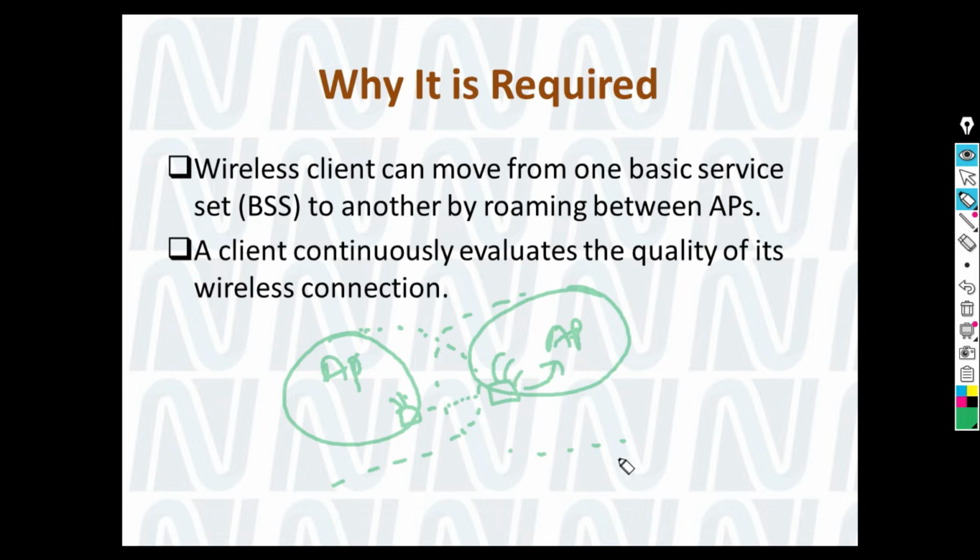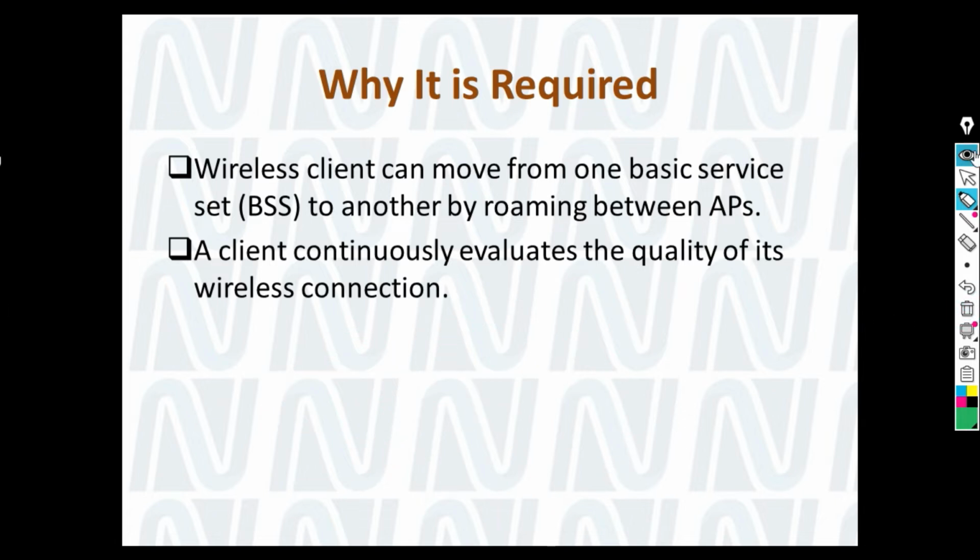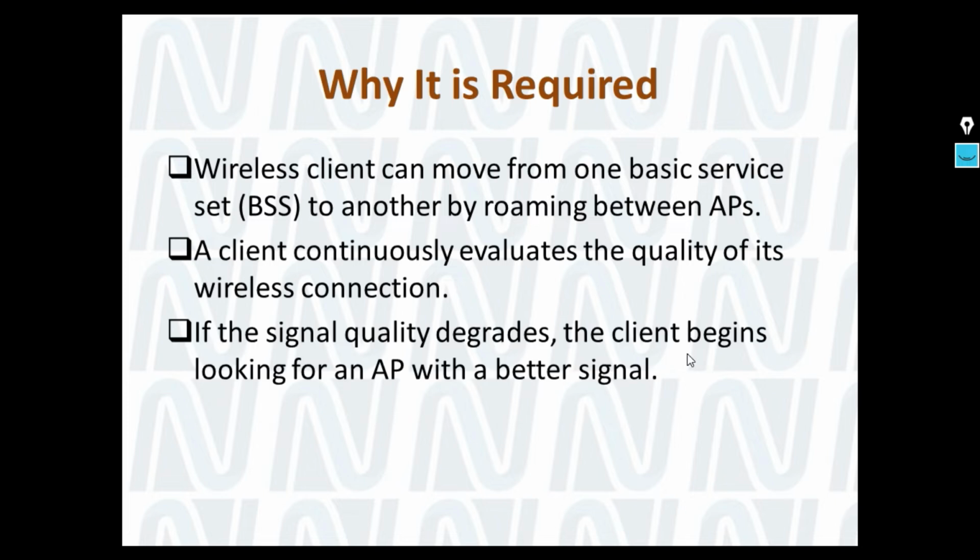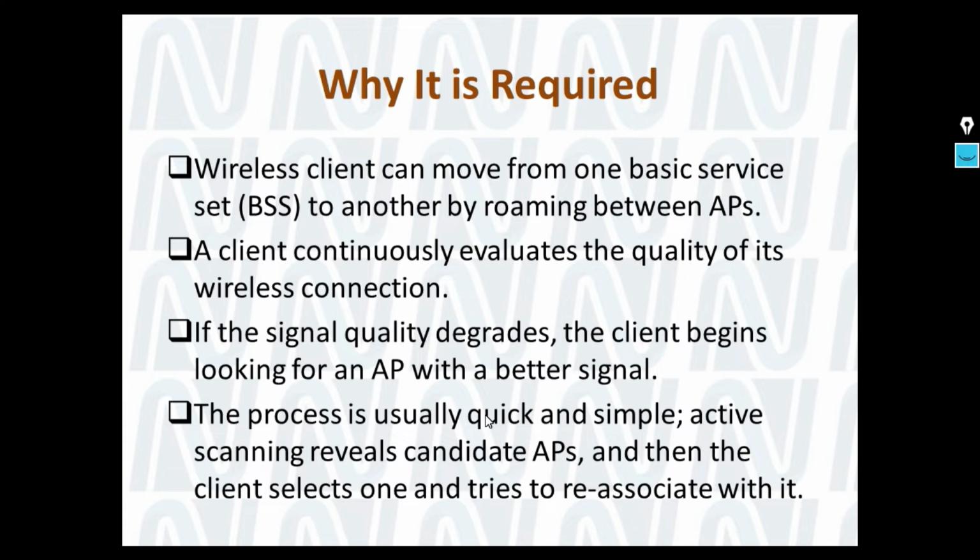So the client should move to the AP which has the good signal strength. If the quality degrades, the client begins looking for another AP, and this is known as roaming as well. The process is usually very quick and simple.